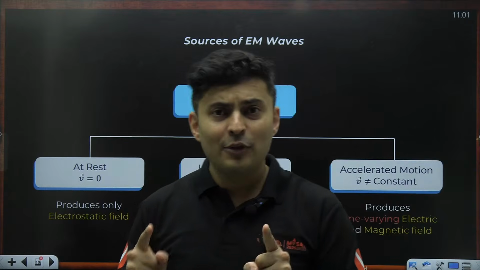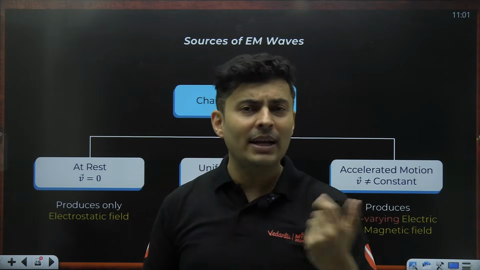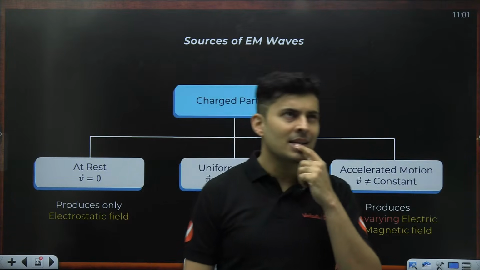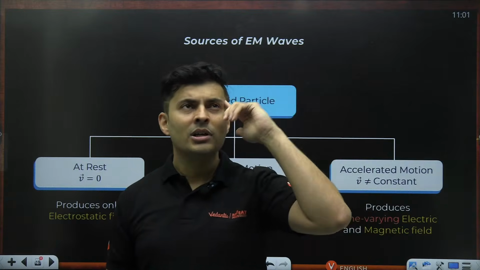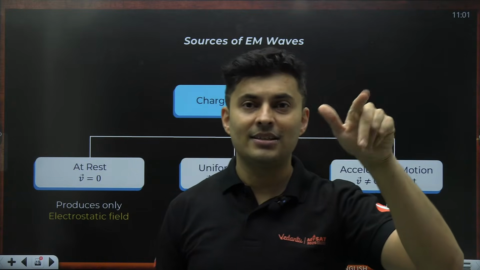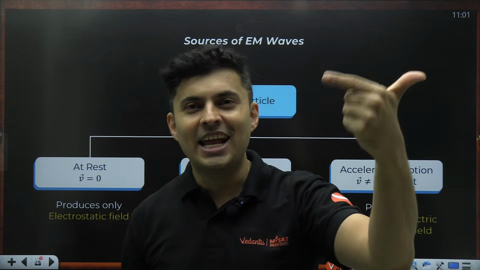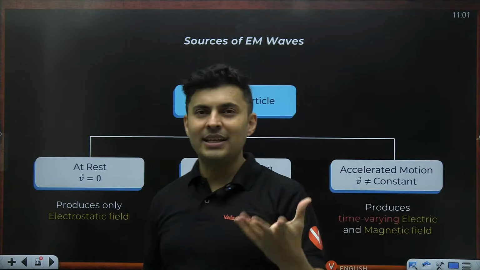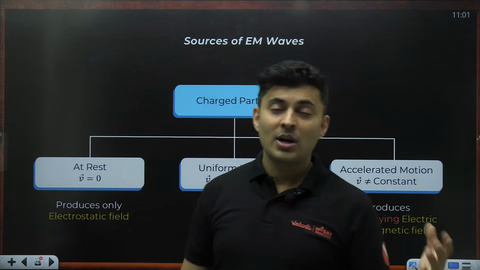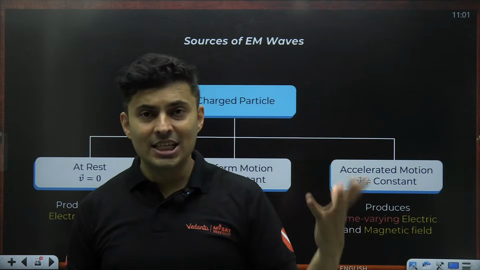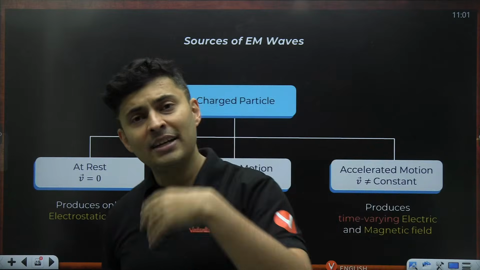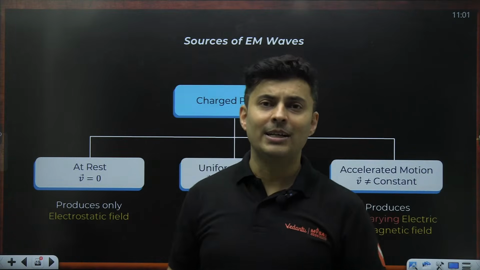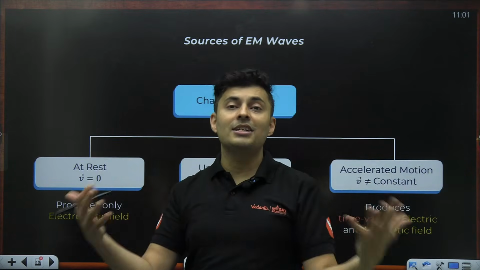Similarly, if you have a changing magnetic field, what will it create? Magnetic field is changing. Then I know, sir, Faraday's law, Faraday-Lenz's law. Yes, it will create an electric field around it. So changing electric fields create a magnetic field. Changing magnetic fields create an electric field. So they both create each other.